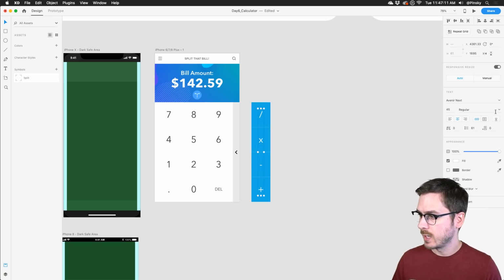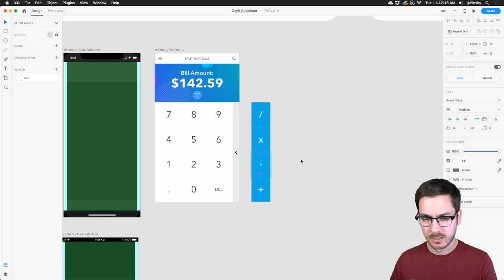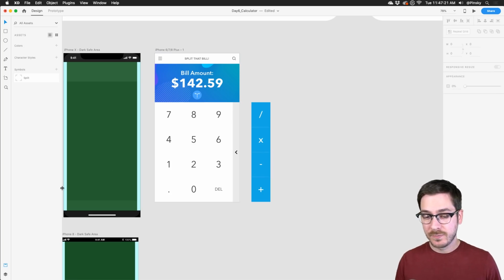Just a touch. So right now we're at regular. We'll bump that up to maybe medium. That looks pretty good. And the minus, we'll just move up a touch. Perfect. Yeah, I could do the division sign as well.